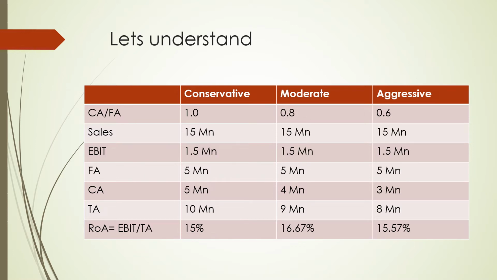In moderate policy, it is going to be 16.67%, and in aggressive policy, it is going to be 15.57%. I think there is something wrong over here, but otherwise it is going to be highest in case of the aggressive policy, lesser in case of moderate, and very low in case of the conservative policy.